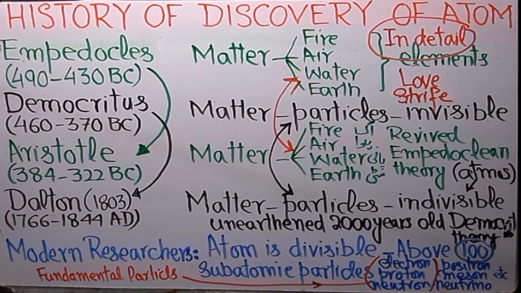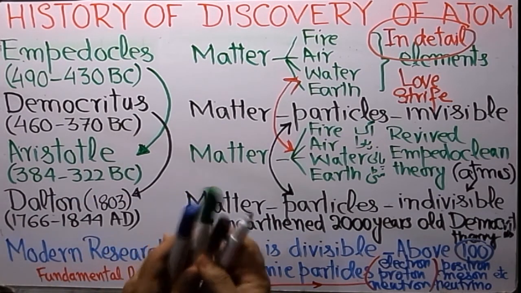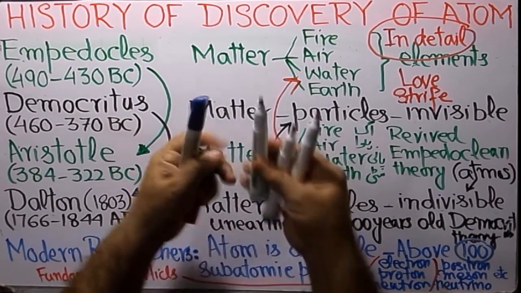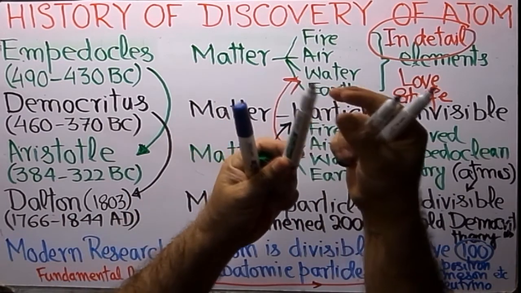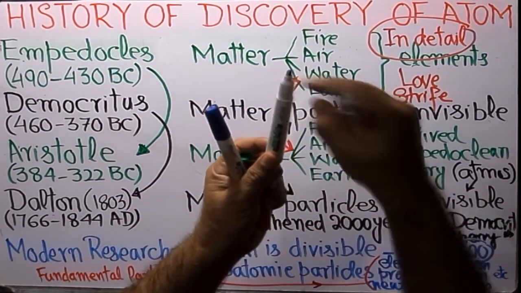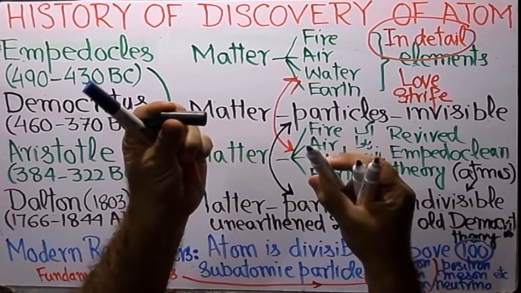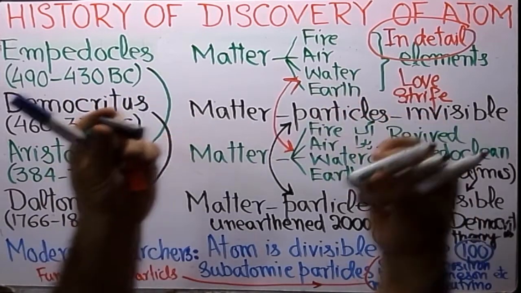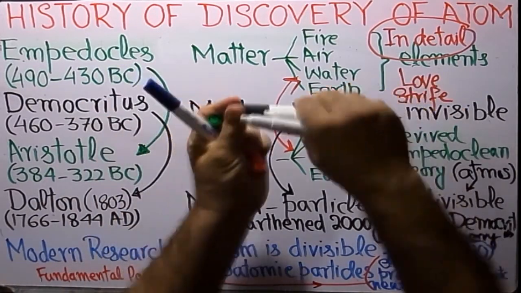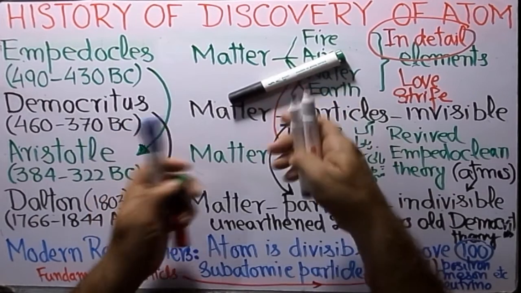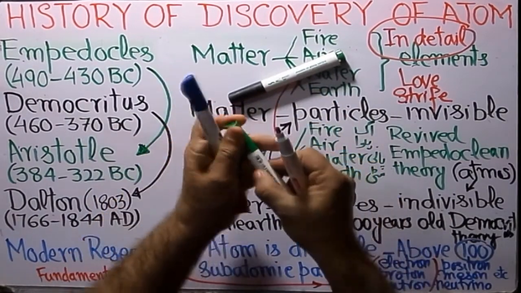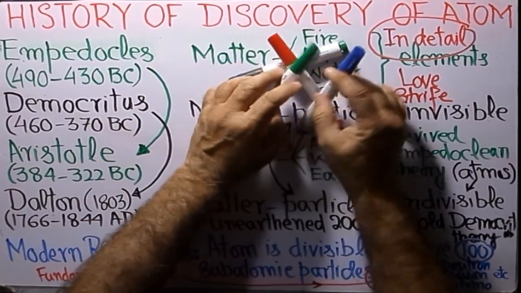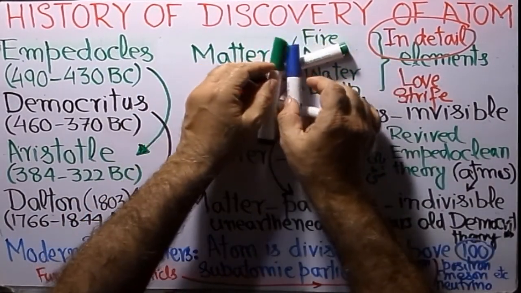If you want to see it in a diagram, according to the Democritus model, consider this marker: this portion is a hook, and this is a hole. These are different atoms present there. Two atoms join together, and they keep on joining with one another, making a larger macro molecule which can be seen from the outside.